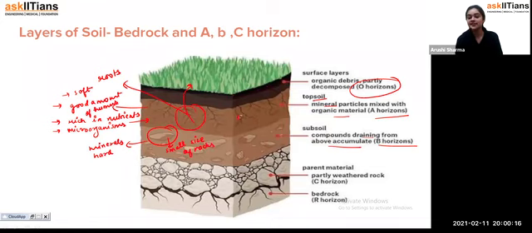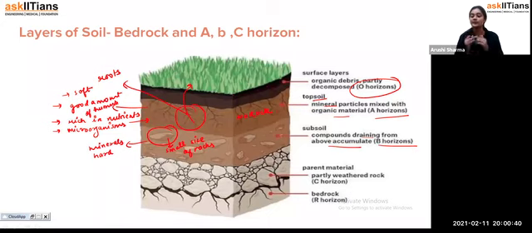In this layer, you can see there is no such rock. But when you come to the subsoil part, in this B horizon, you will find small size rocks. That is why the material accumulates in this layer, and we have good quality of minerals in it also. But it is somewhat hard in nature, because small size rock is present in this layer, and that we call the subsoil.